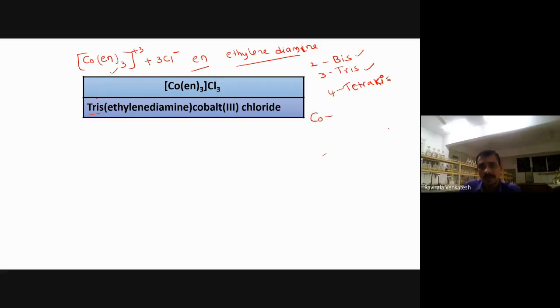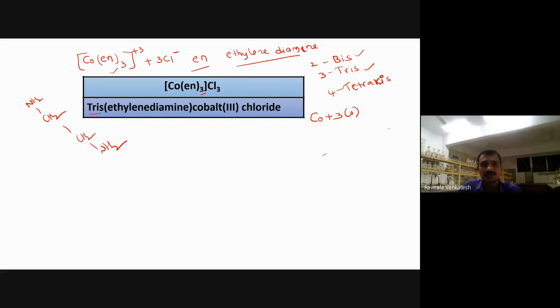Cobalt plus. How many ligands are there? 3 ligands. The charge is what? Do you have any charge on this ethylene diamine? No charge. NH2, CH2, CH2, NH2. Neutral ligand, no charge. So 3 into 0, isn't it?